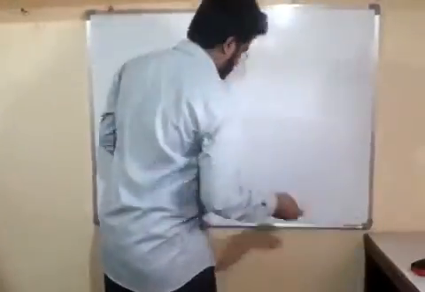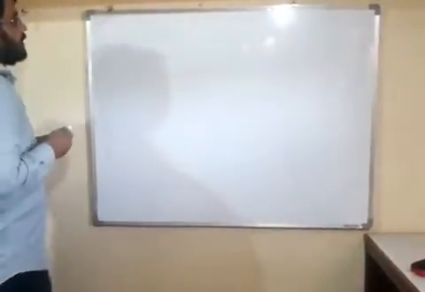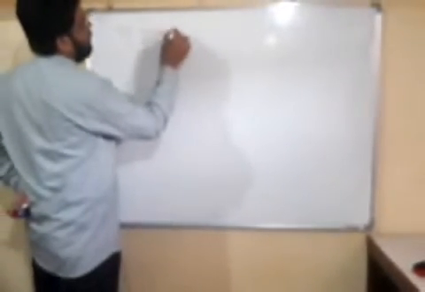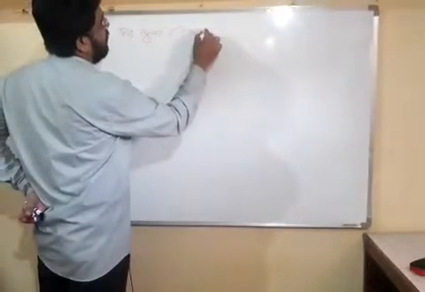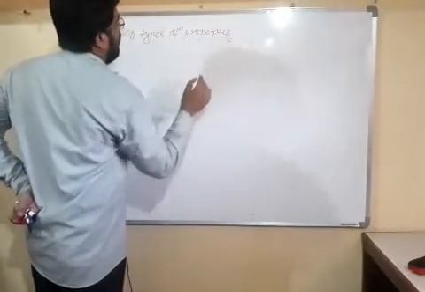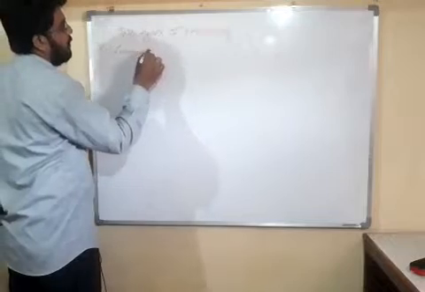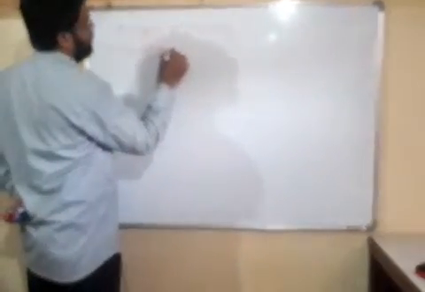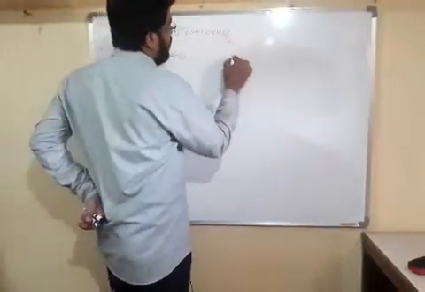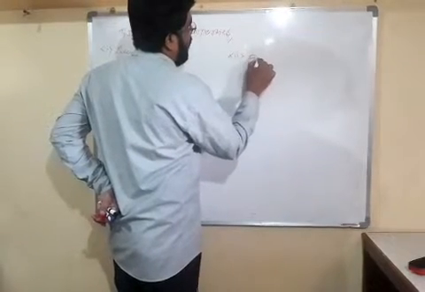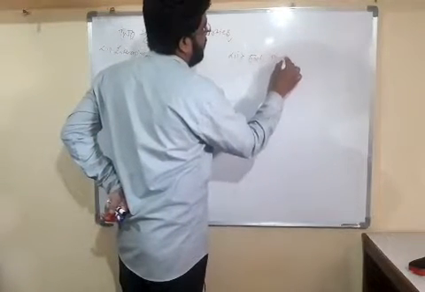One is intensive property and another one is extensive property. So friends, two types of properties. Dear friends, first is intensive property and the second one is extensive property.